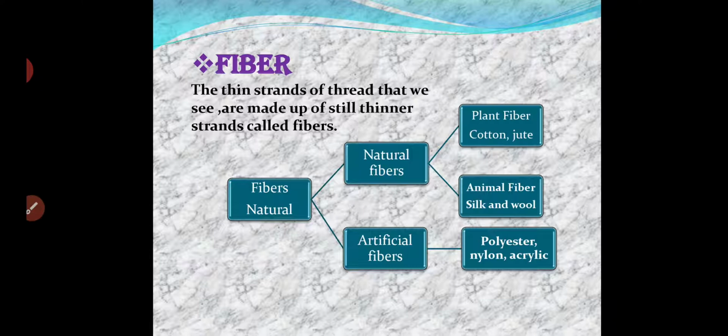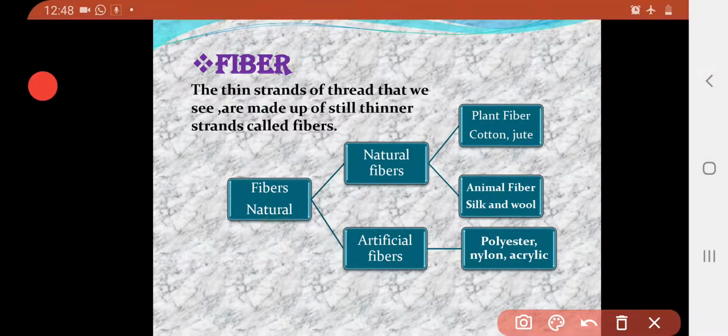Fibers are of two types. One is natural fiber, another one is artificial fiber. Natural fibers are those which we get naturally, which we don't have to create.